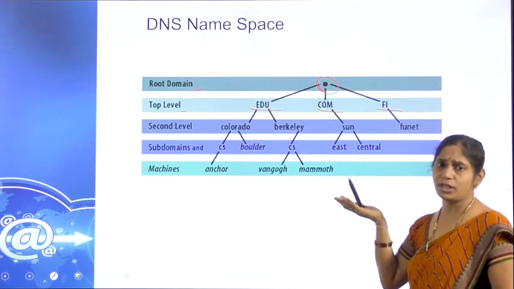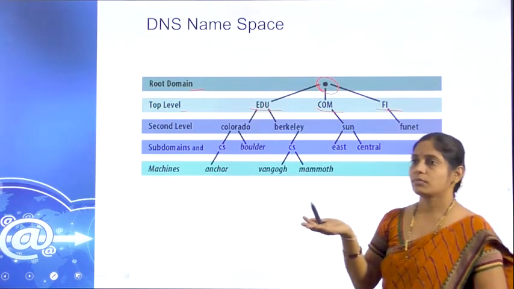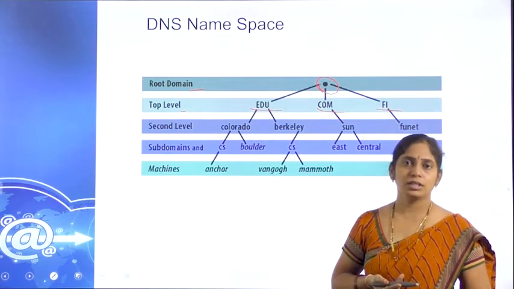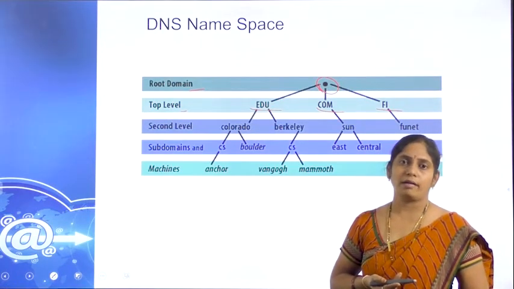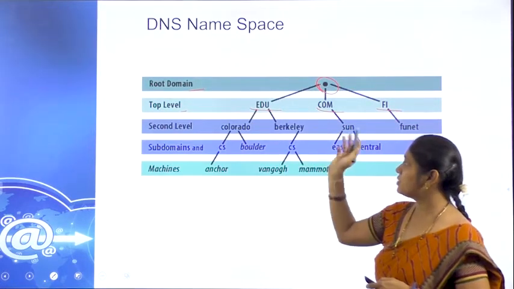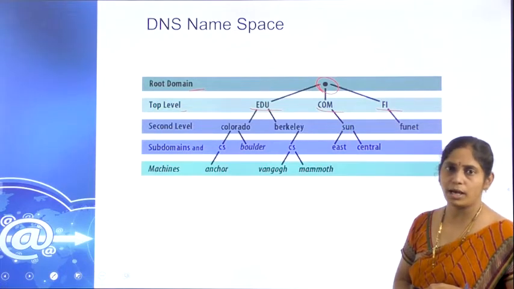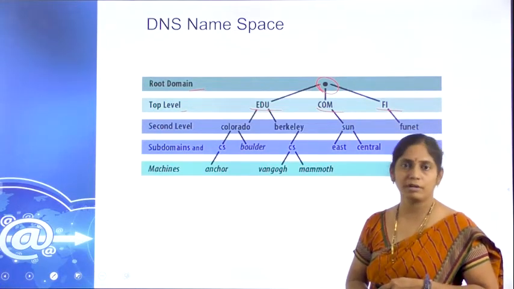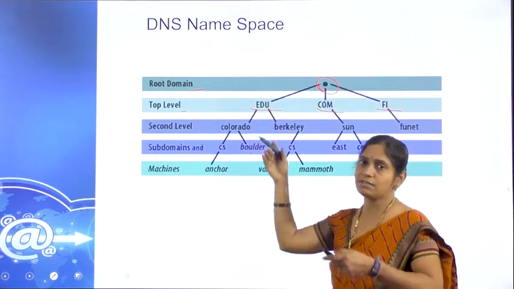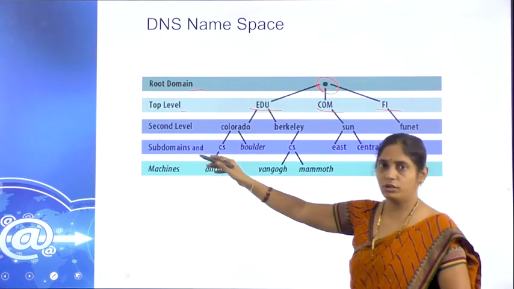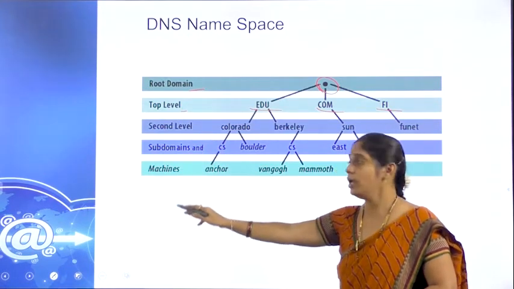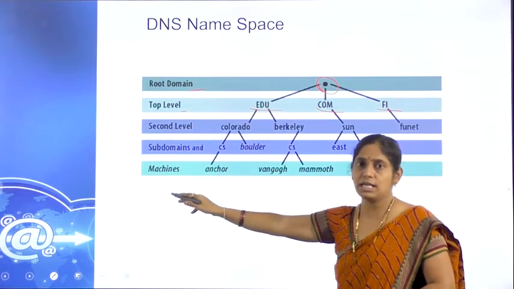We have .in for India, .uk for United Kingdom, and .gov for government. All these come under the top level. Under them we have subdomains, divided into different categories, which come under the second level, subdomains and so on. Finally, the machine, in the sense, the client.